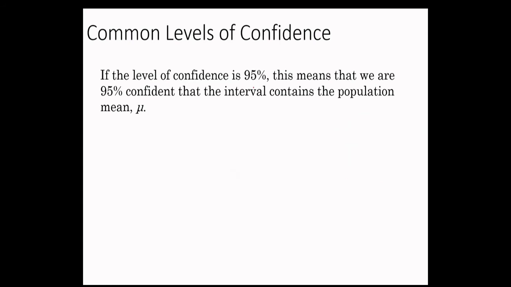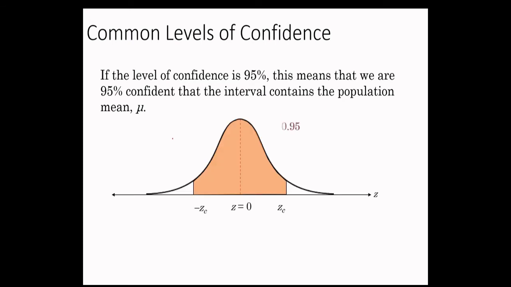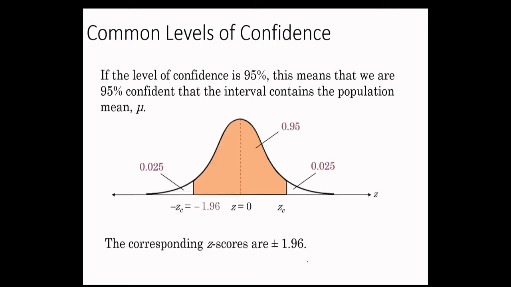Now, if the level of confidence is 95%, this means that we are 95% confident that the interval contains the population mean mu. So here the value is going to be 1.96. In this tail area, the probability is 0.025, or in percentage, 2.5%. This is also 2.5%. The total is 5% and the remaining 95% is in this region. So what does it mean?